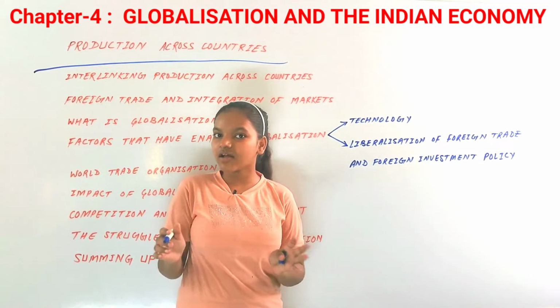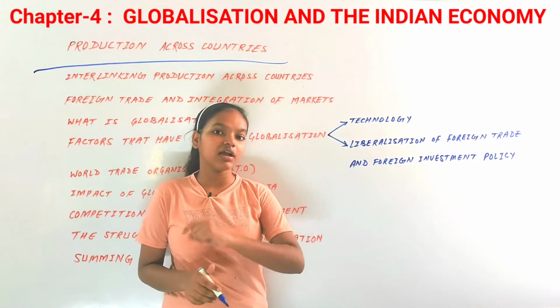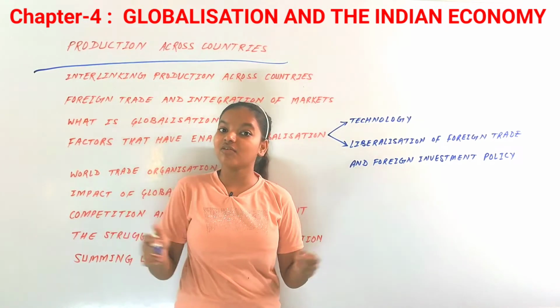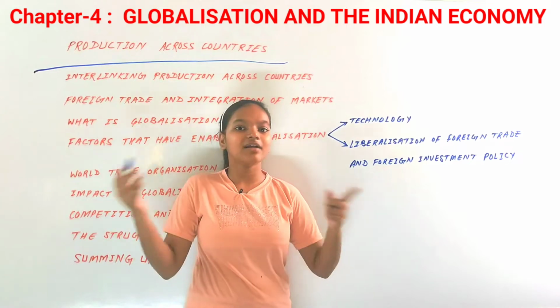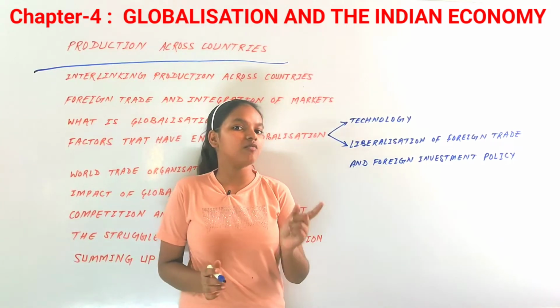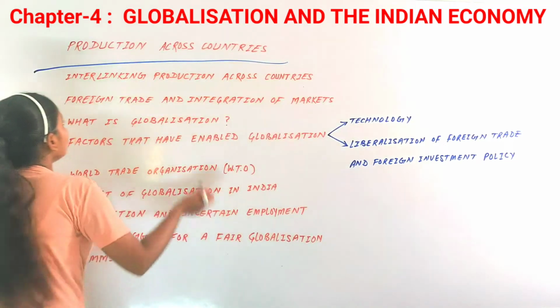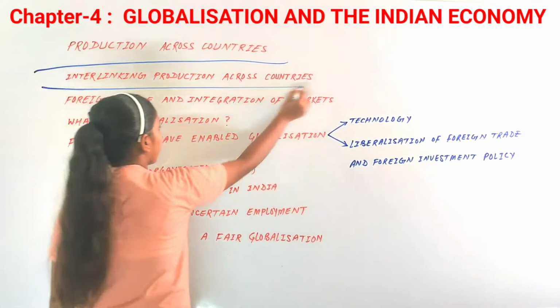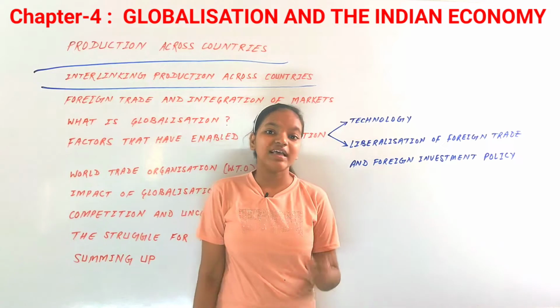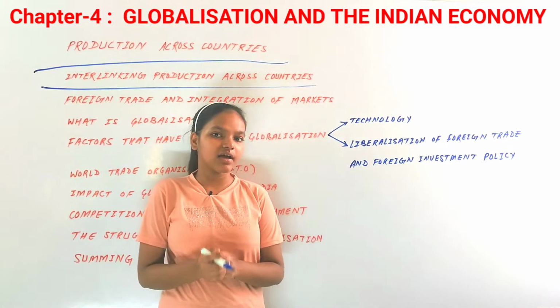It's not just in one country. It would be 2 countries, 3 countries, 4 countries, or many more countries, so that it would spread out so much and would have a name in the world as well. After that, we should talk about interlinking production across countries. So, interlinking production across countries.